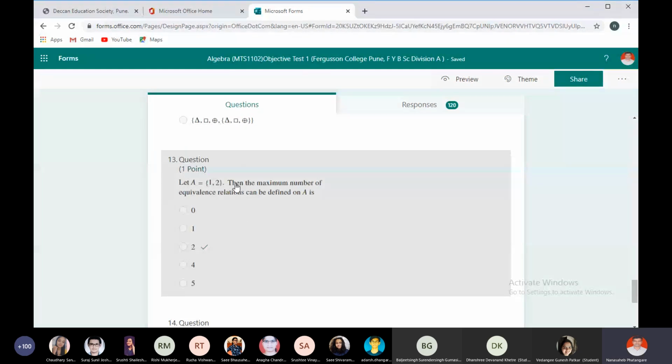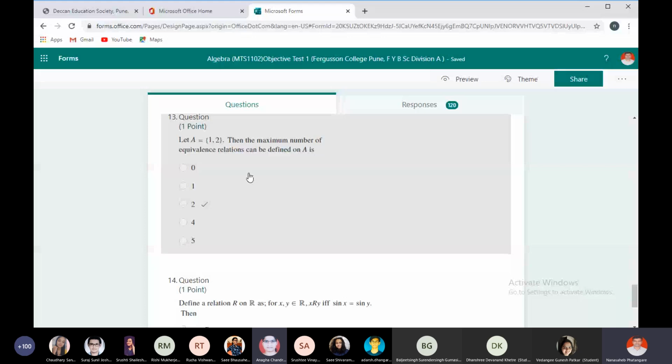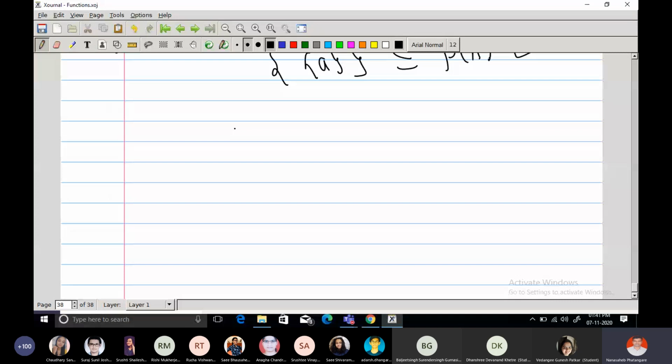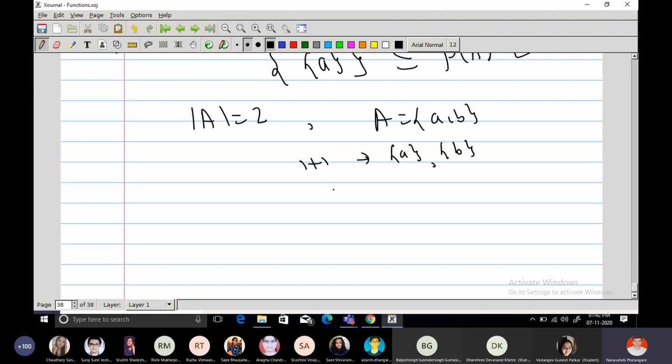So let A is equal to {1, 2}, a two element set. Then the maximum number of equivalence relations that can be defined on set A is? How many equivalence relations can be defined on a two element set? 2. Because how do we identify the number? If set A has two elements, then how many partitions are there? 1 plus 1 is a partition, and what is another? 2, two at a time. There is no third partition possible.